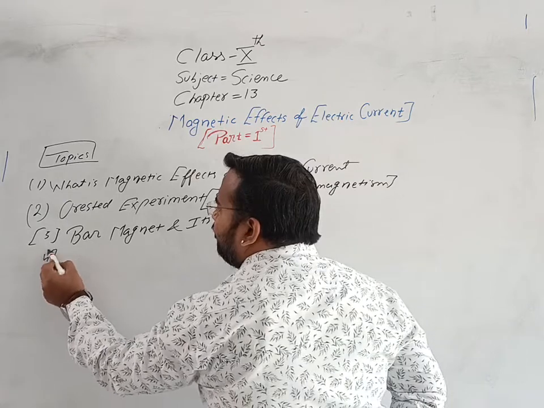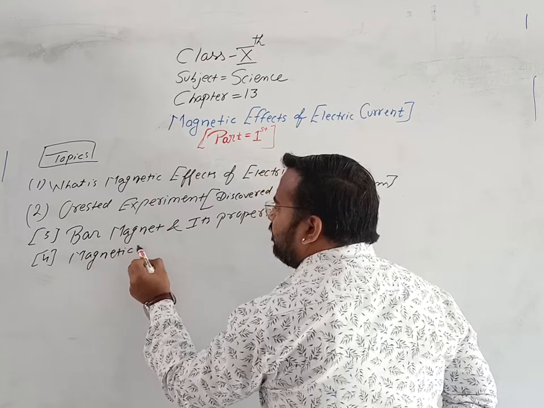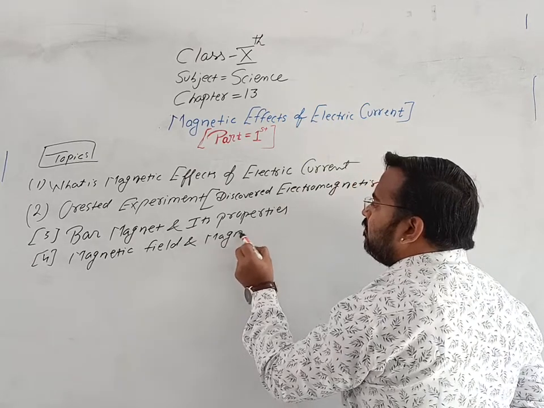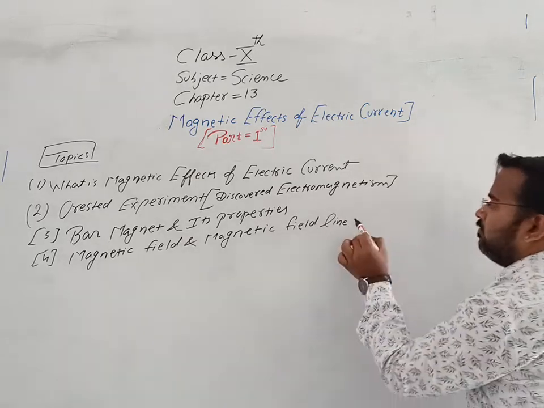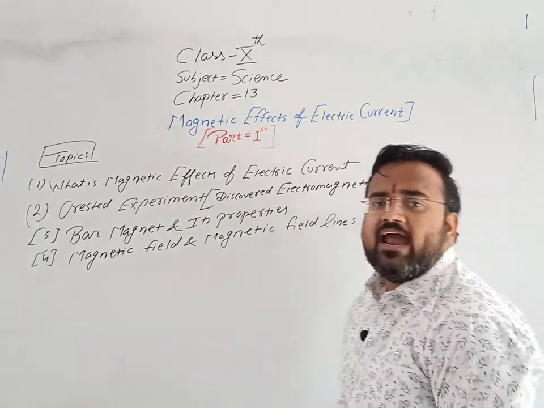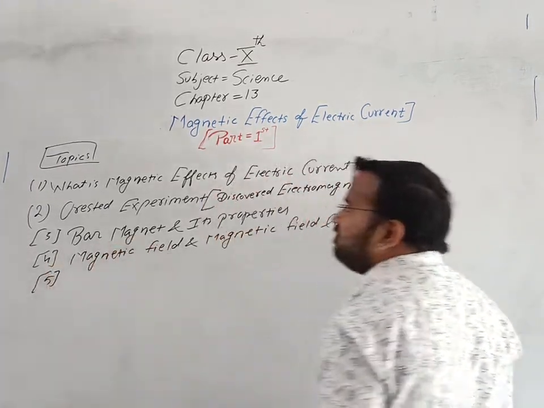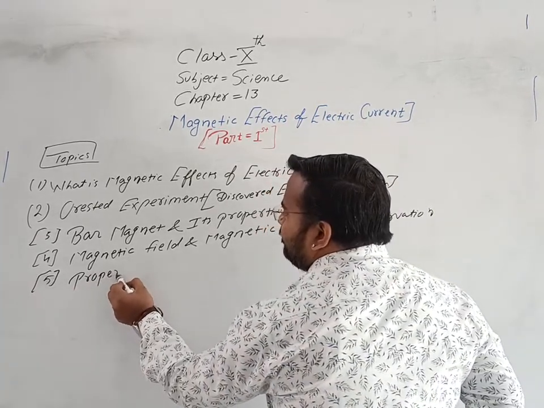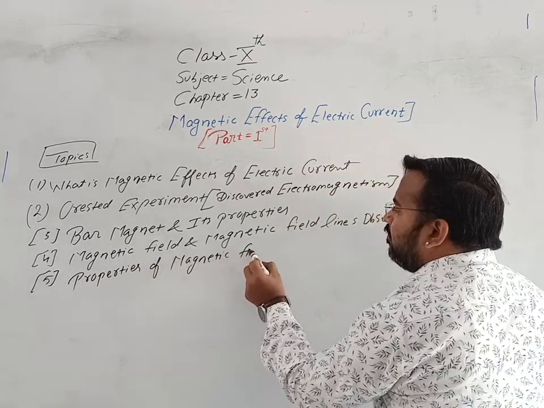The fourth part we are going to see magnetic field and magnetic field line observation. That is how the magnetic field and magnetic field line observe. Fifth part is properties of magnetic field line.